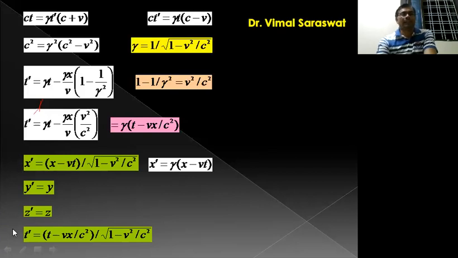The set of these four equations is known as Lorentz transformation from S to S dash.